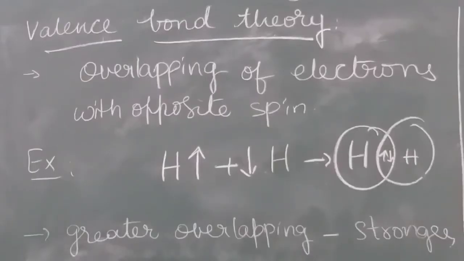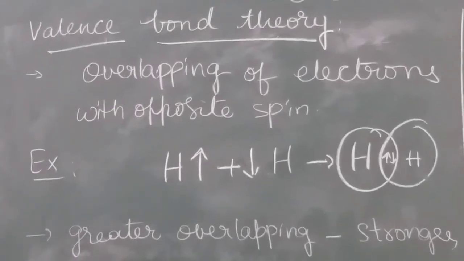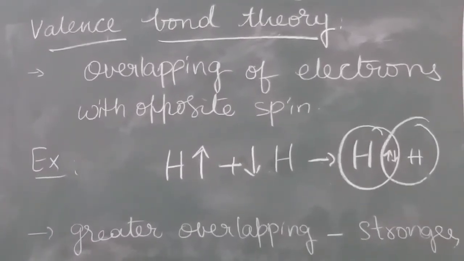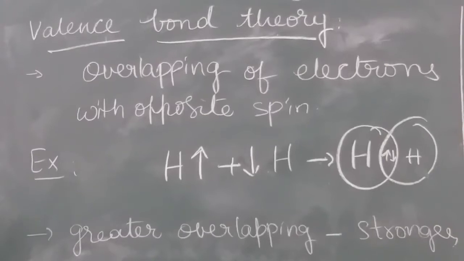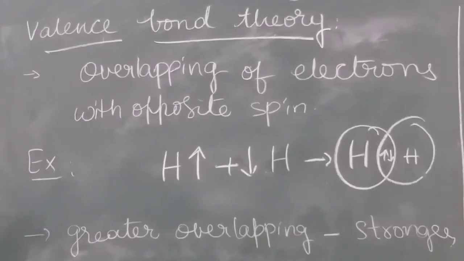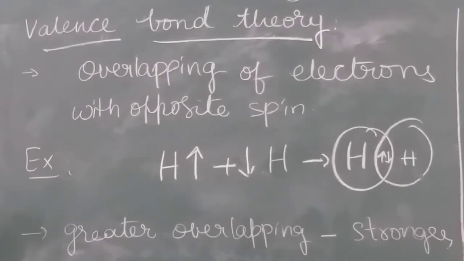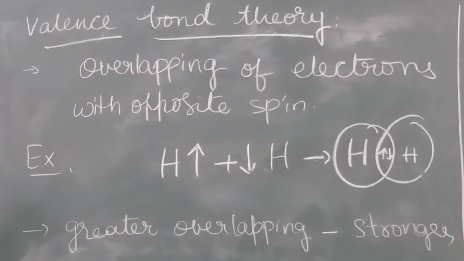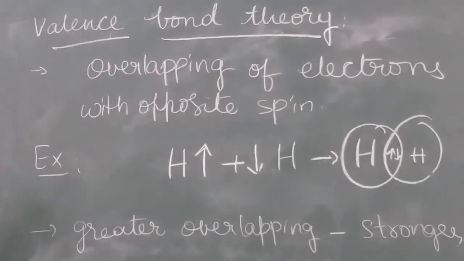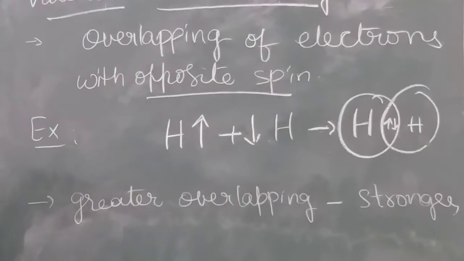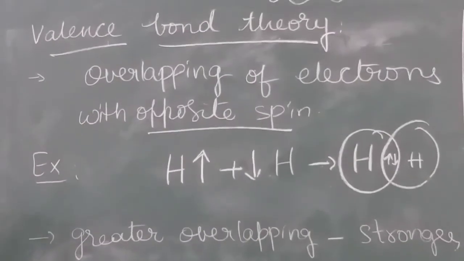The next theory is valence bond theory. This theory was explained by Pauling. Here he explained overlapping of orbitals. Overlapping of orbitals with electrons is formed due to opposite spin. Chemical bond is formed due to opposite spin.